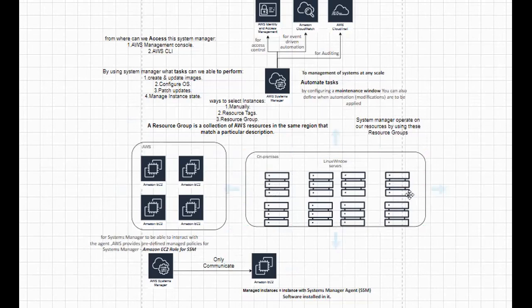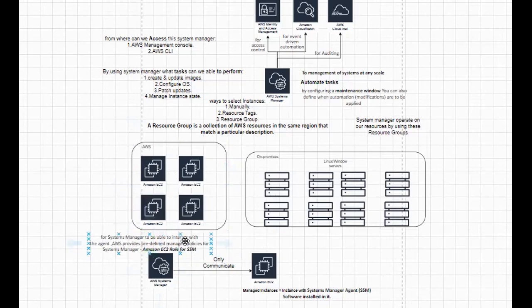Okay, let's say the installation of the SSM agent is done. Now, in order to provide communication between your System Manager and your on-premises servers, we don't need to do anything. This System Manager can directly connect with the agent that you installed on these on-premises servers. Whereas coming to EC2 instances, first this System Manager requires permission, right, in order to access them? Yes. So to provide permission to SSM, we need to attach a policy.